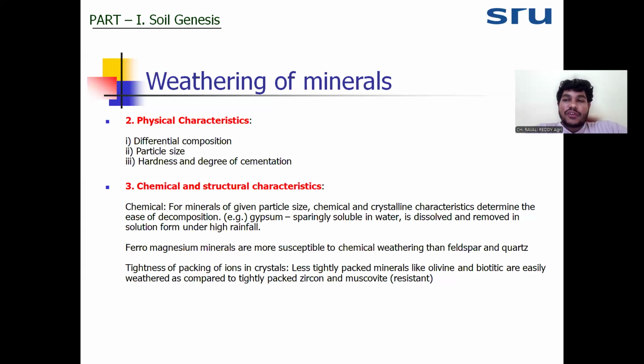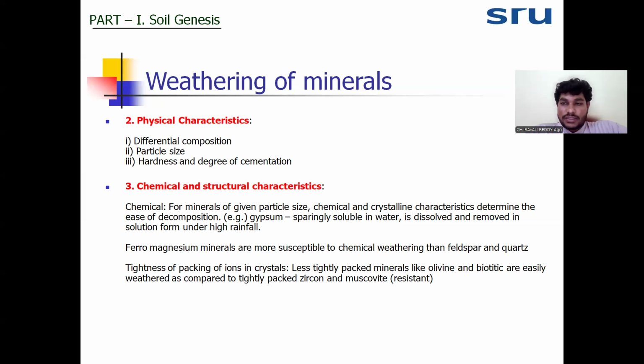If the rocks have ferromagnesium minerals, that rock will weather faster than rocks that have non-ferromagnesium minerals. For example, basalt rock will weather faster than granite, because basalt rock has ferromagnesium minerals like biotite, hornblende and olivine. Those weather fast. Whereas granite has quartz and muscovite, which show resistance to the weathering. So based on the composition also, weathering will be decided.